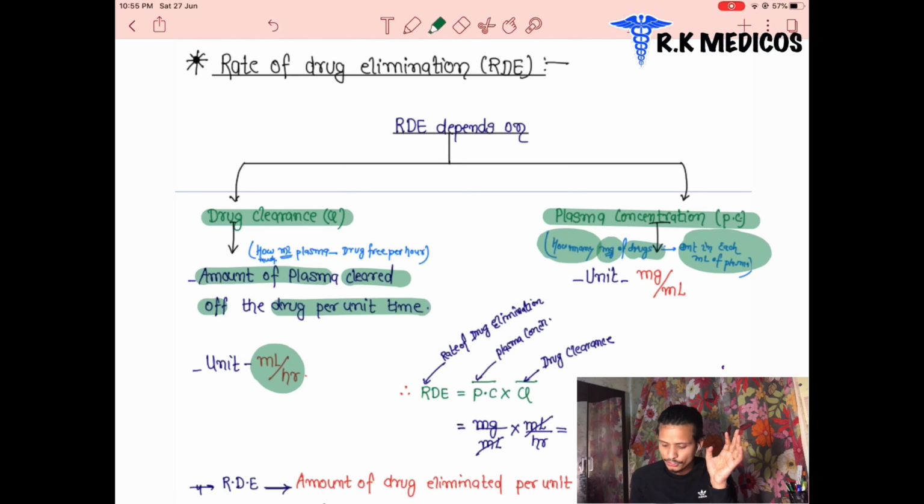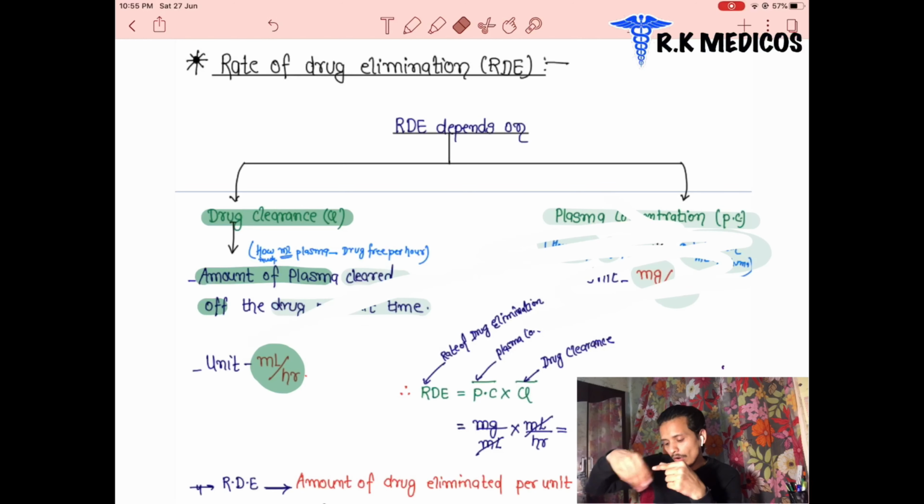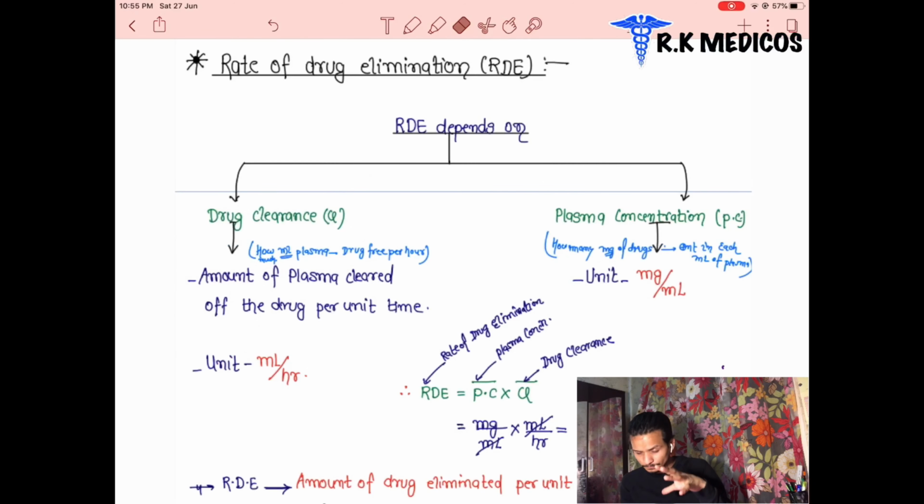Another one is plasma concentration. How many milligrams of drug are present in each ml of plasma? In 1 ml of plasma, how much drug is present and gets excreted out? That is called the plasma concentration, and it is measured in milligram per ml. So this is all about excretion and pharmacokinetics, our topic. In pharmacokinetics, we discussed all four parts: first absorption, second distribution, then metabolism, and then excretion, ADME. This is all about pharmacokinetics.